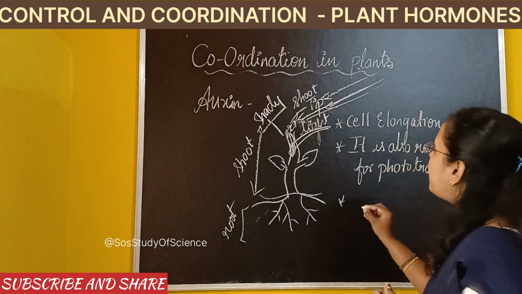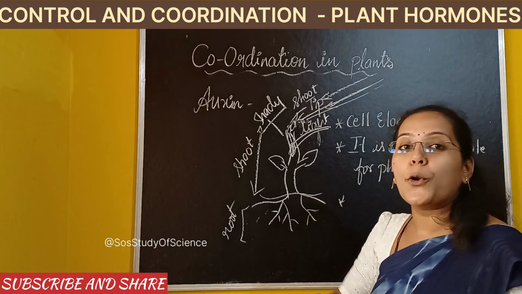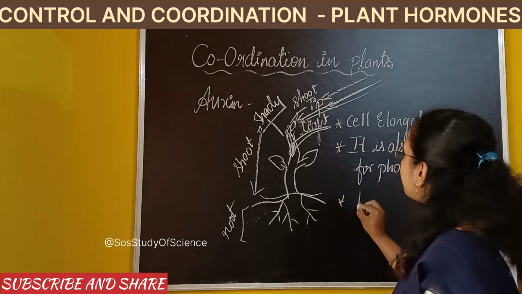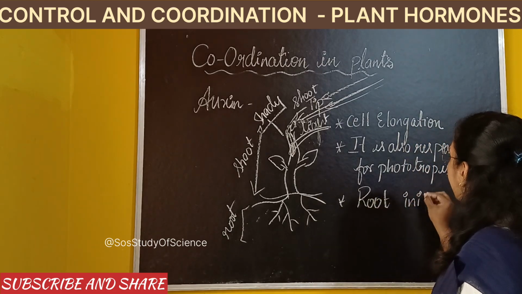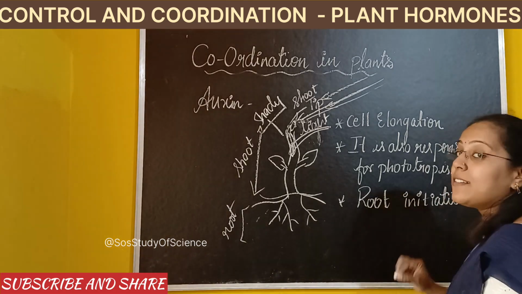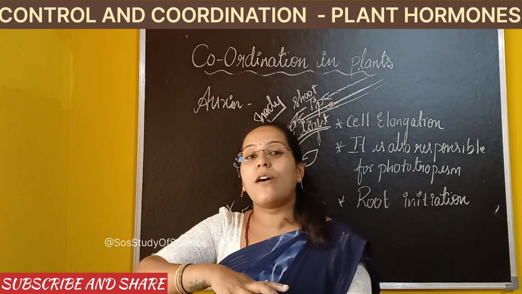And one more point I would like to add here, apart from cell elongation and also phototropic movement, this auxin hormone is also responsible for root initiation. What do you mean by root initiation? Root initiation is nothing but fixing up of roots in the soil. See, when the roots are not properly fixed in the soil, what happens?